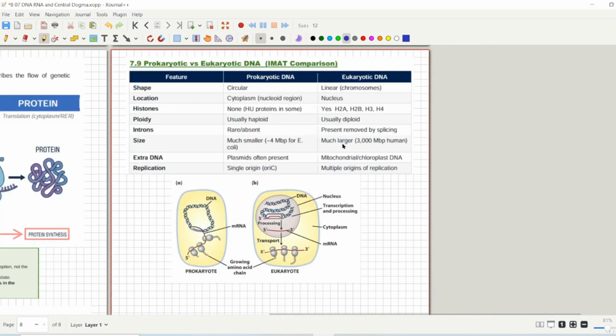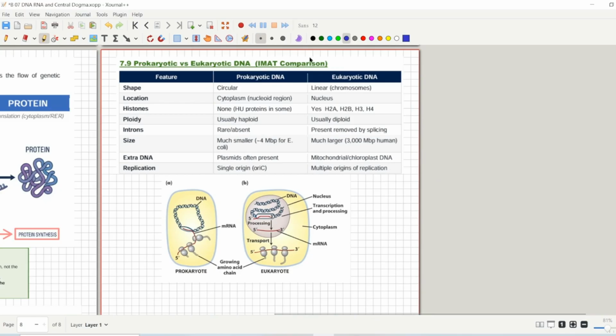Let's discuss the DNA of prokaryotes and eukaryotes. First of all, the prokaryote contains circular DNA, right? And the DNA is present in the cytoplasm. Why is that? Because prokaryotes do not have a proper nucleus.